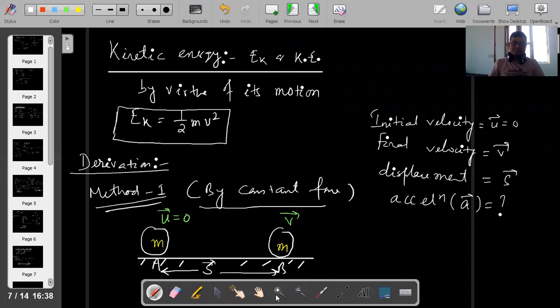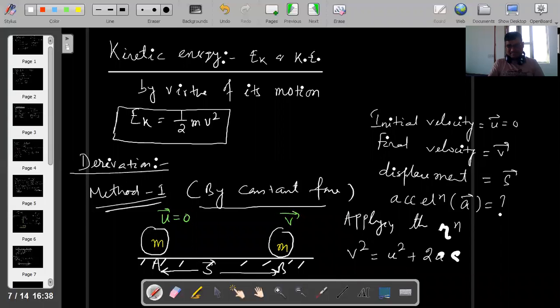Applying the equation v square is equal to u square plus 2as. Since u is 0, the acceleration is v square by 2s. This is my acceleration.